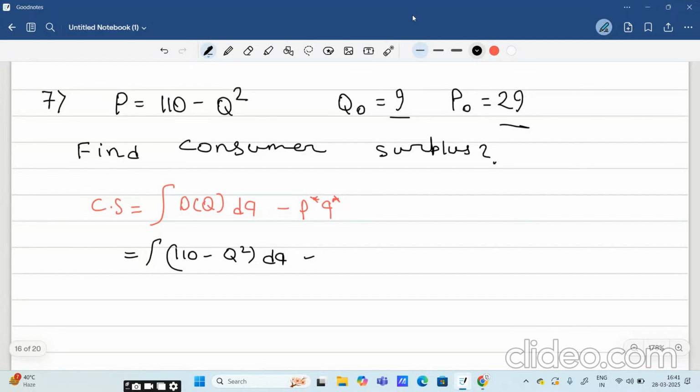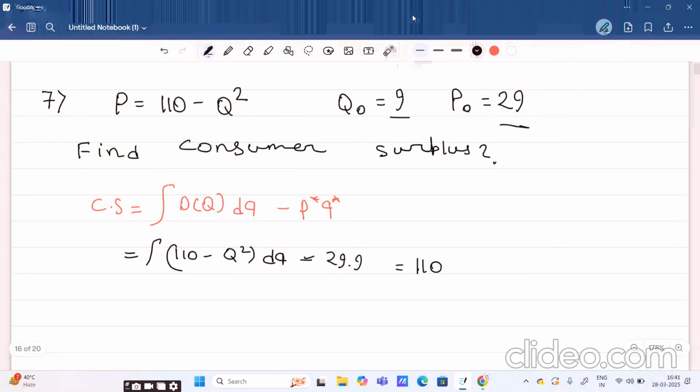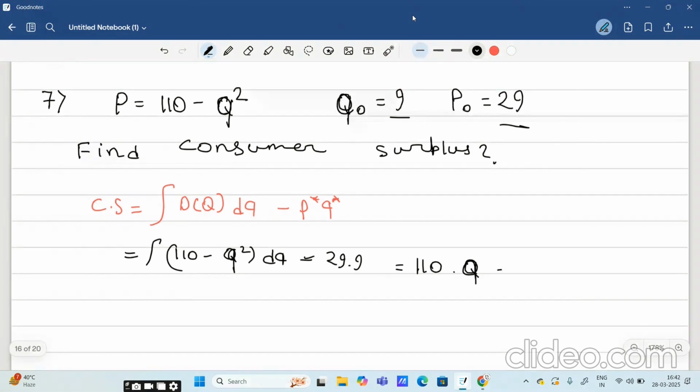Now if I do the integration of 110, we will get 110q, minus, okay, let me write q as small. It doesn't matter actually. Minus q square, if we do the integration of q square, it will be q cube by 3, minus 29 into 9, which is equal to 261.